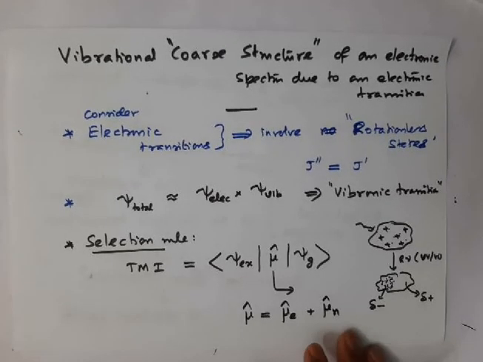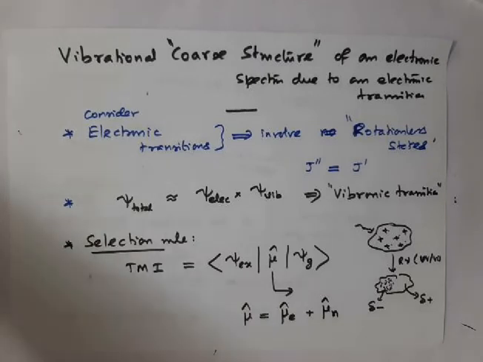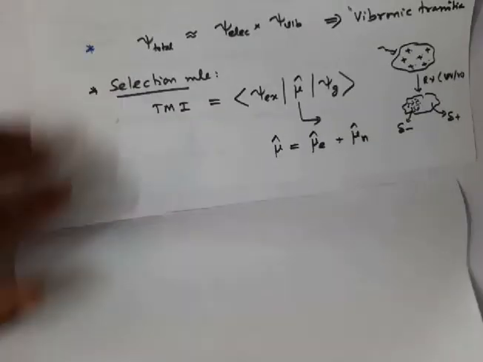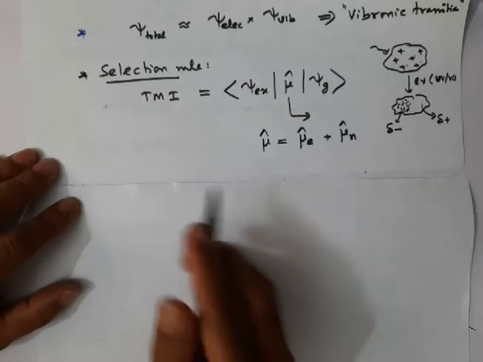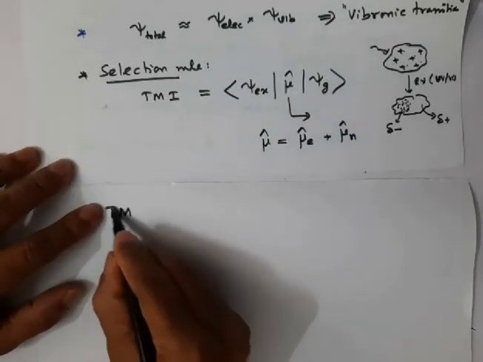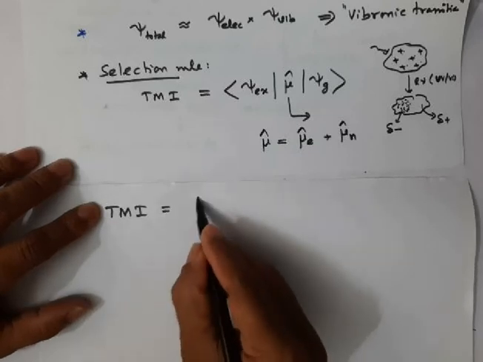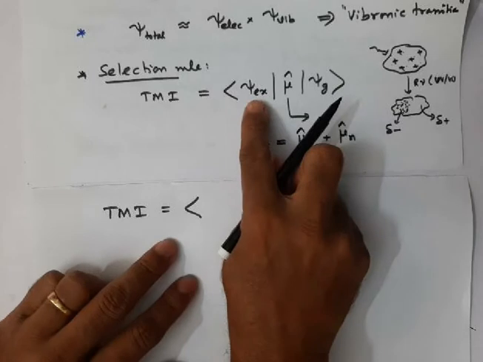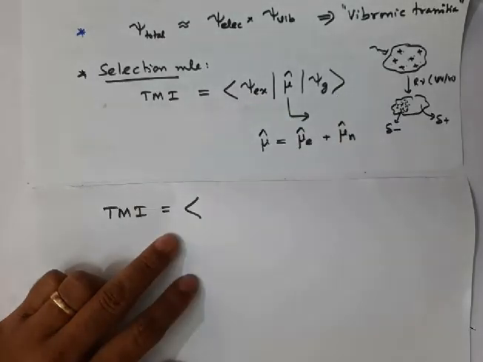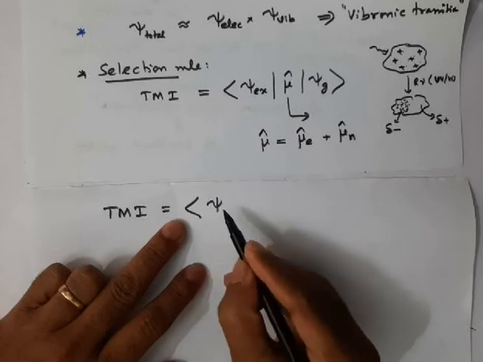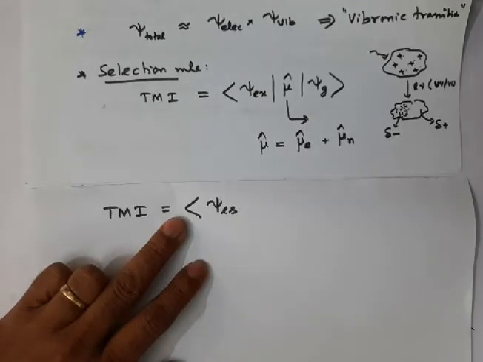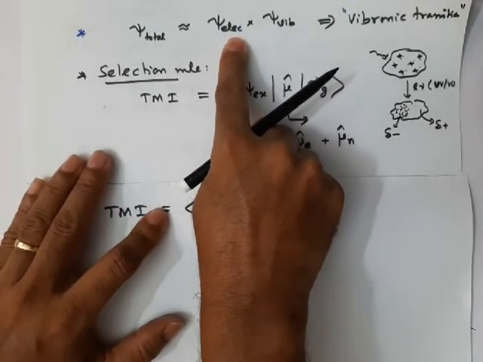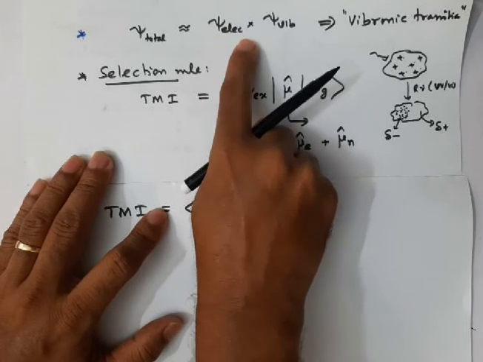Now let us consider the transition moment integral. Let me write here. The transition moment integral can be written as the integral of, in the place of the excited electronic state, the electronic wave function, which I write as psi e psi s. Actually, the electronic wave function has the spatial part and the spin part.